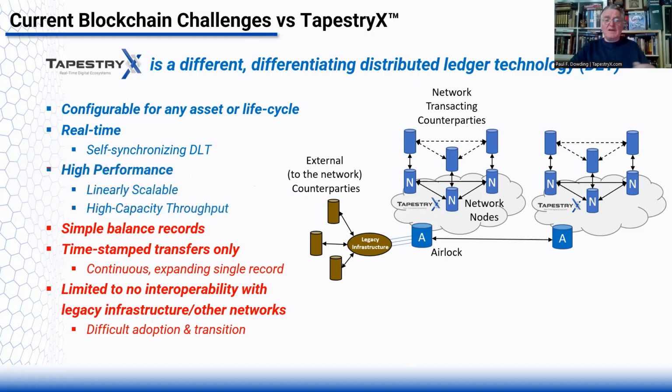So because of that, we have high performance. We're only concerned with generating transactions and validating transactions. Those are both linearly scalable processes. And their capacity is dependent on the size of the transaction versus the network hardware, which can be very high indeed. We actually have double entry accounting.